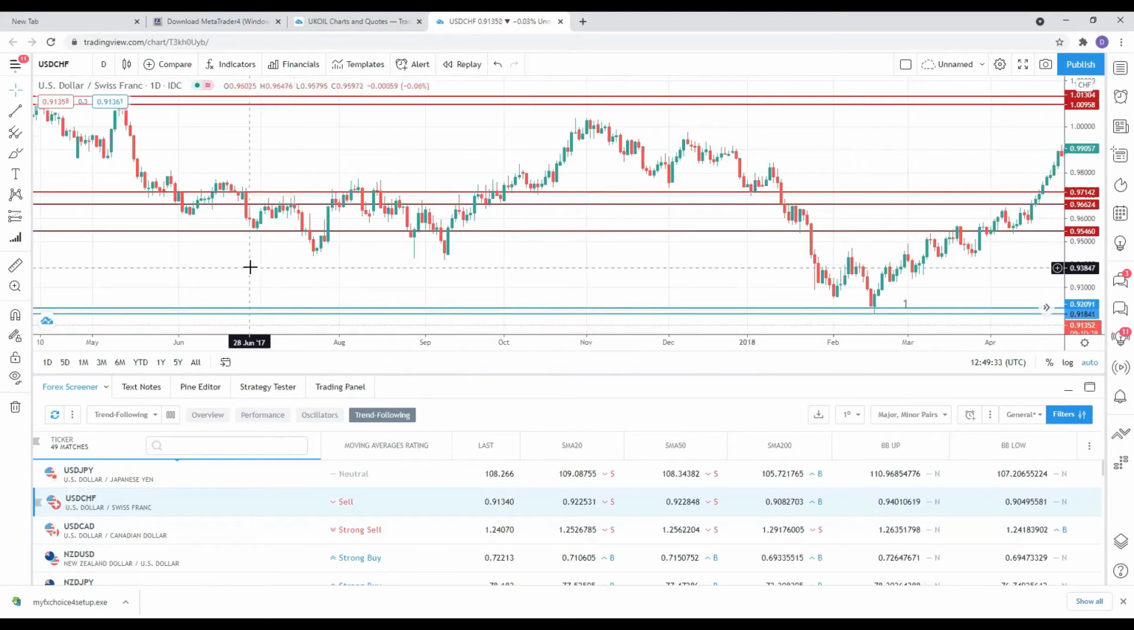The same principle can be applied to resistance. So we see here, this is a potential area of structure. This can serve as resistance or support. So we see the price of the asset broke resistance. It came down, it retested resistance, so there's a pullback, and then the price of the asset went up. I would have entered an order to buy at this area here.